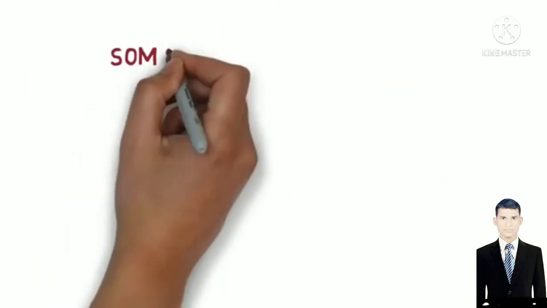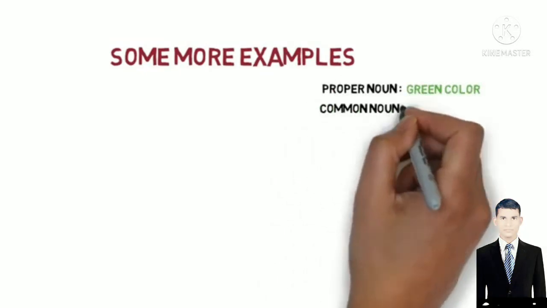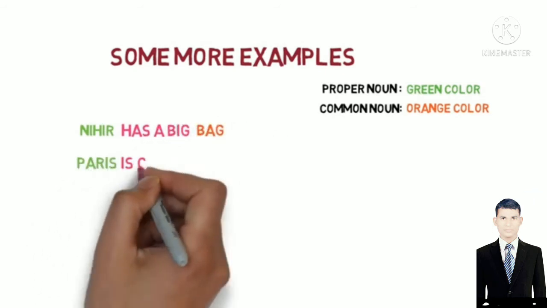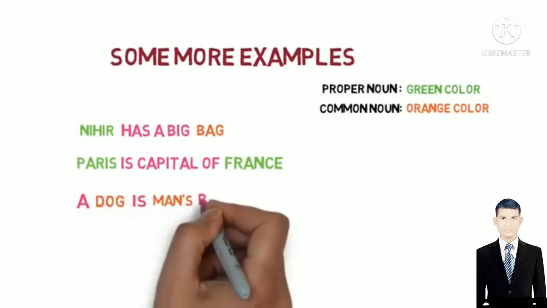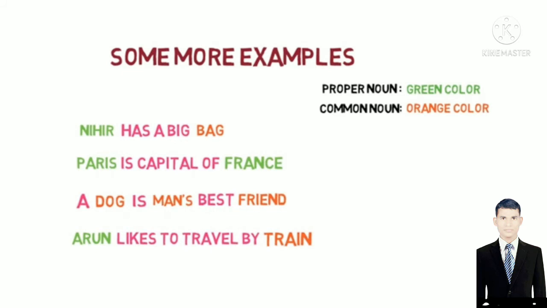Now this exercise is to practice the concept we just learned. Let's look at them. Mihir has a big bag. Paris is the capital of France. A dog is man's best friend. Arun likes to travel by train. Here green words signify proper nouns and orange words signify common nouns.